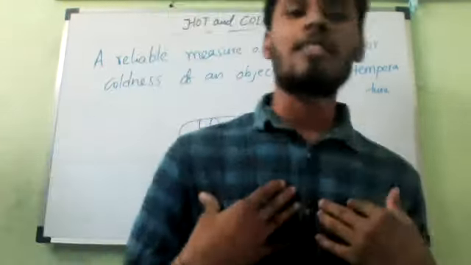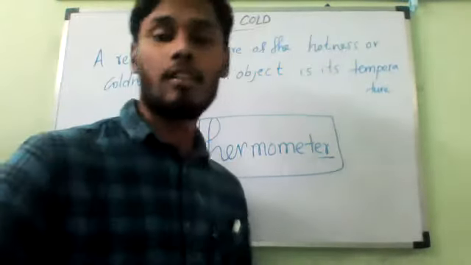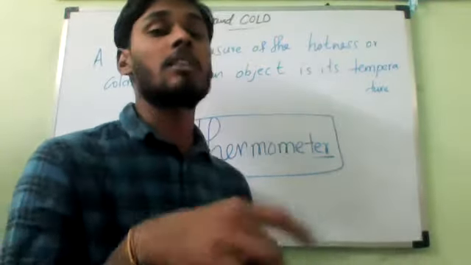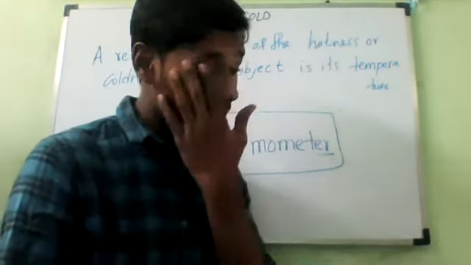Our object sensing system is not reliable every time to define whether a body is cold or hot. So we need some device, some parameter which can measure perfectly always. That is only our motto. That is only called a thermometer.